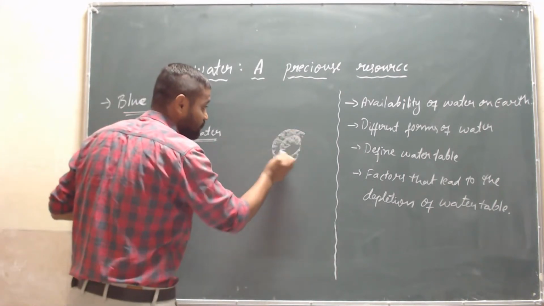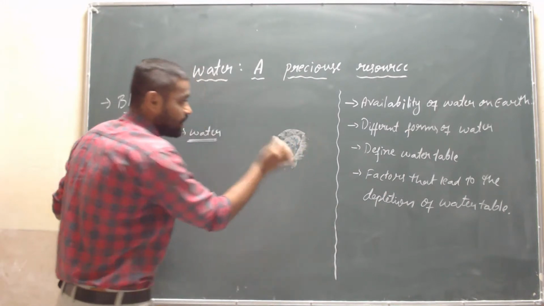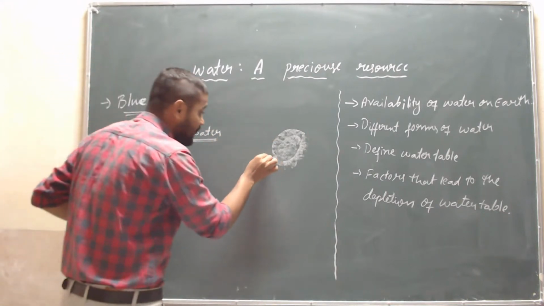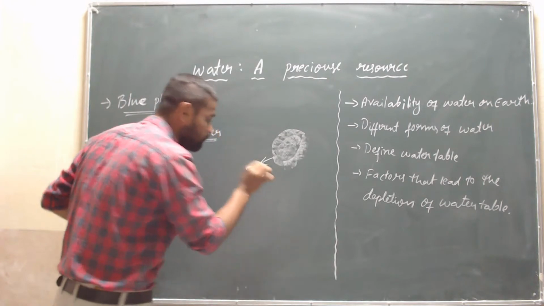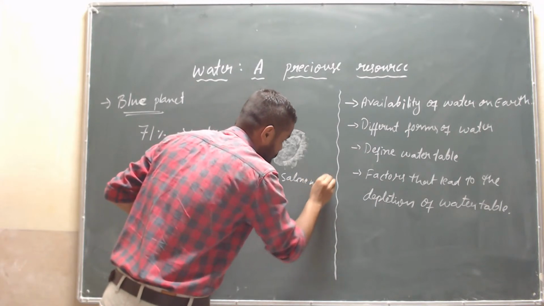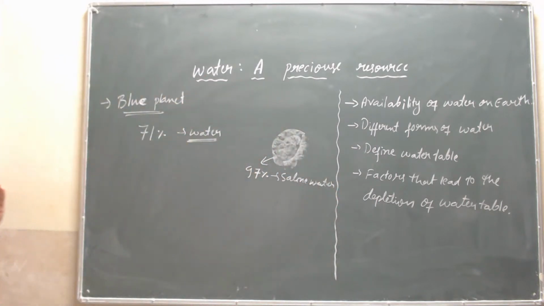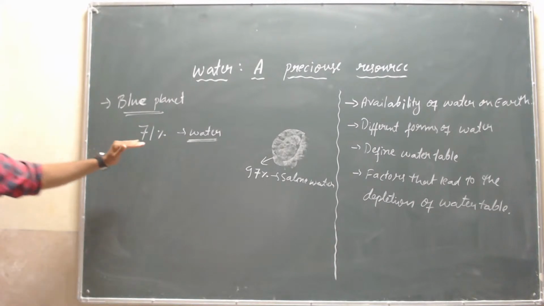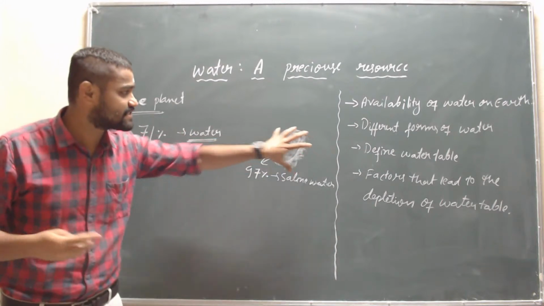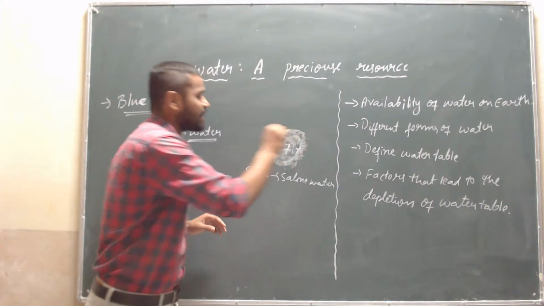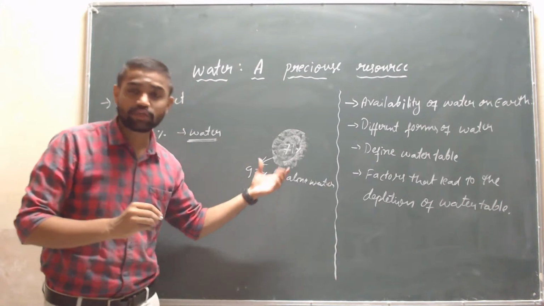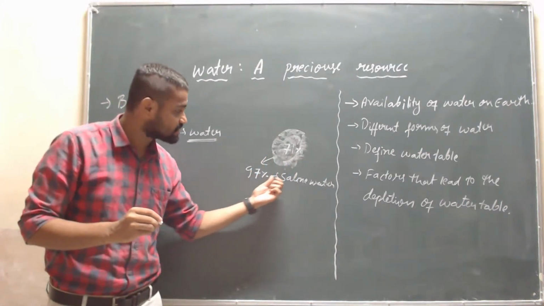Suppose this is the 71% of water. In this 71% of water, the total 97% of water is saline water. What is it, children? In the total 71% of water, the 97%. Suppose assume that this is the 71% of water. Here 97% of water is saline.